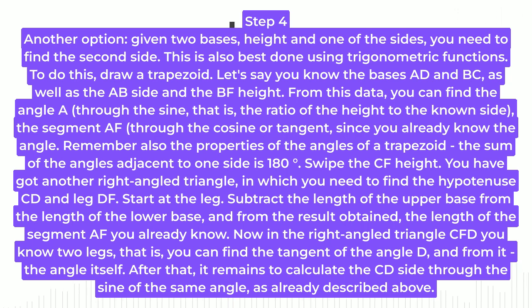Now in the right-angled triangle CFD you know two legs, that is, you can find the tangent of the angle D, and from it the angle itself. After that, it remains to calculate the CD side through the sine of the same angle, as already described above.